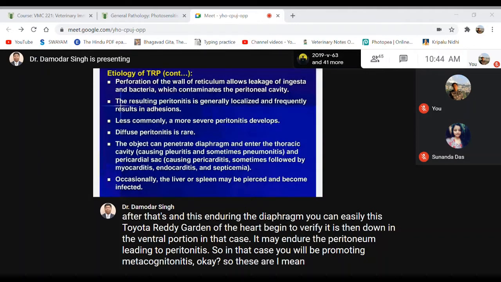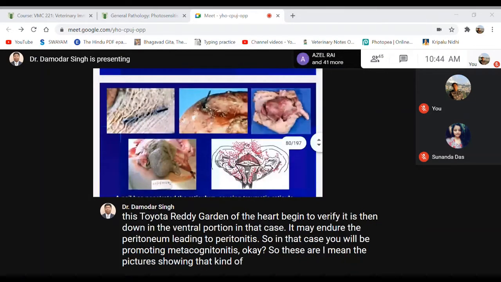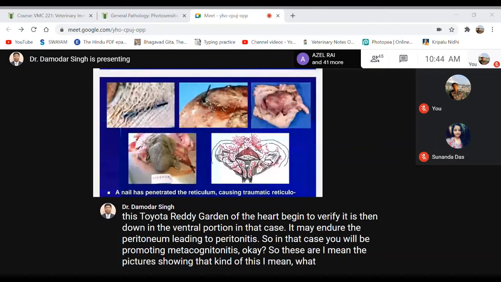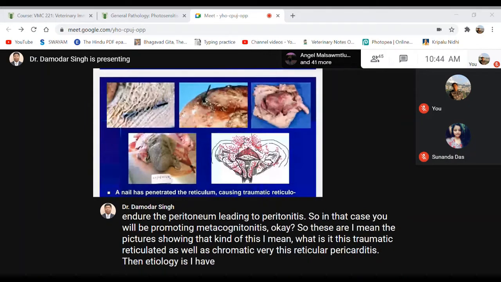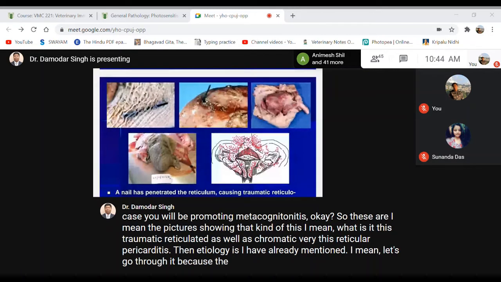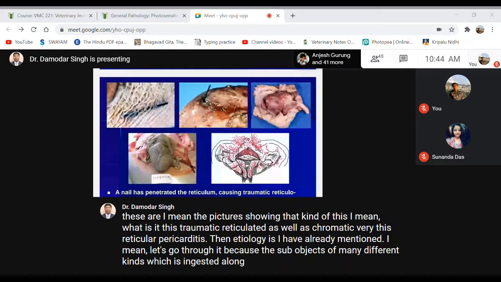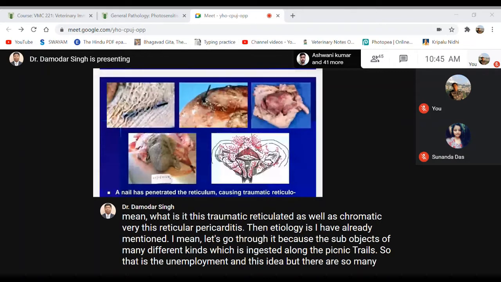Then now I'm just showing some pictures here. Just see. The first one is a sharp object, like a nail-like structure, lodged in the wall of the reticulum, piercing through the wall. Then it is coming out and passing through, in the next photographs, two photographs, the pericardium, the heart, passing through the heart wall. Okay.